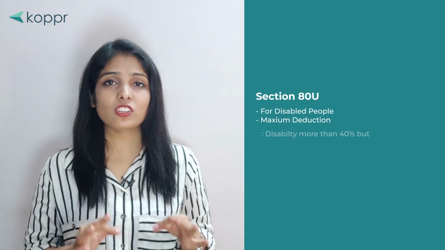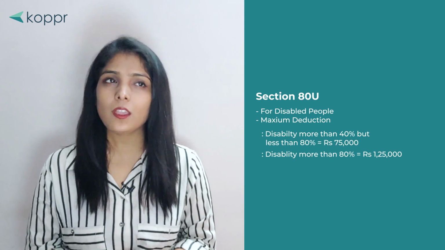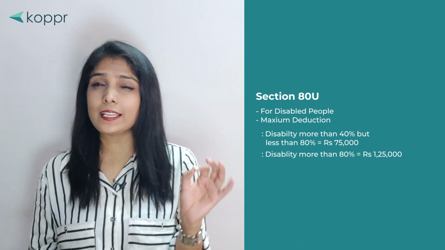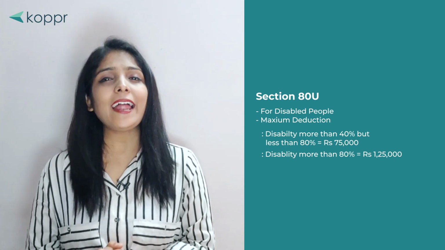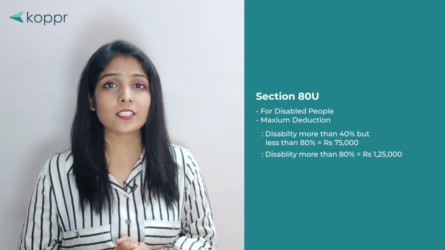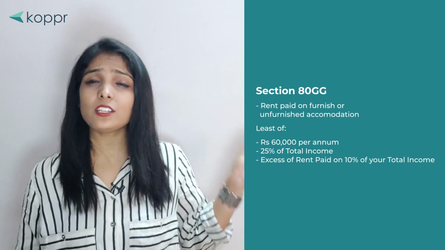Now coming to section 80U, it is available for the people who are disabled. So let's say if the disability is more than 40% but less than 80%, then the deduction is up to rupees 75,000, and if the disability is severe, then the deduction you can avail is up to the limit of rupees 1,25,000. Coming to the housing part, under housing part we have a first section, that is section 80GG.